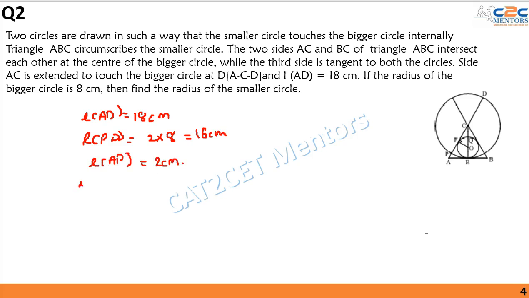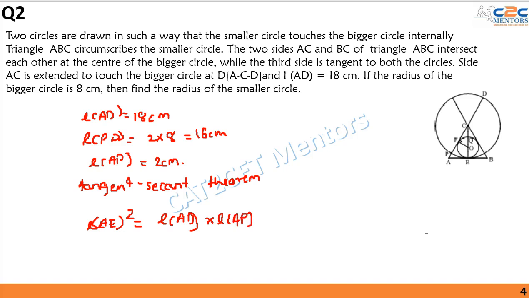Now by applying the tangent secant theorem, something that we have learnt in the concept video, I can say that length AE square is equal to length AD multiplied by length AP. I hope this is clear. That is, this length square will be equal to length AD multiplied by length AP.